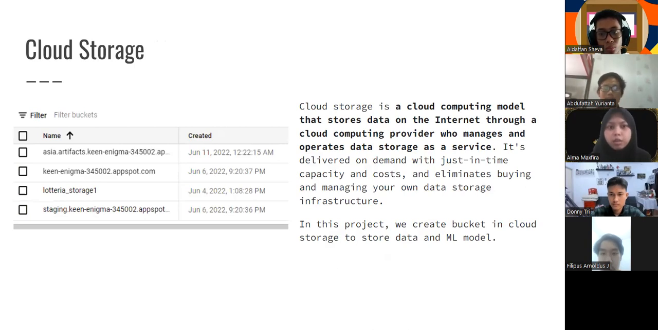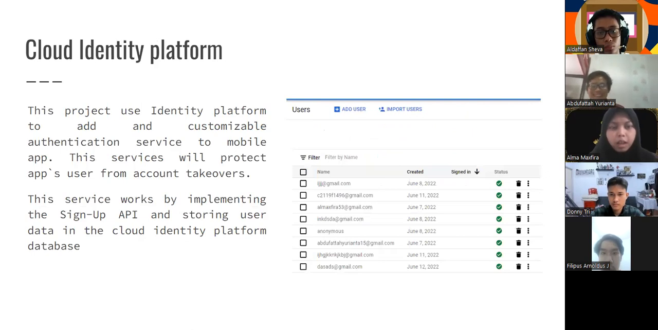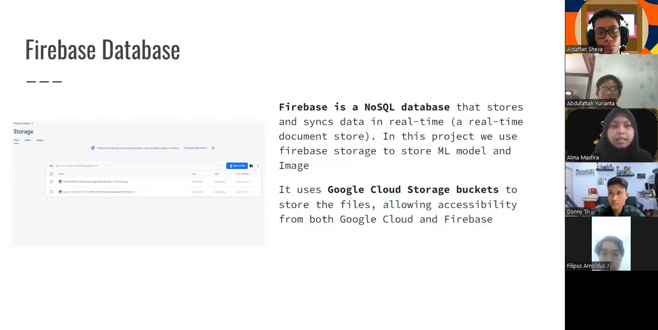The next resource that we use is Cloud Identity Platform. This project uses Identity Platform to add a customizable authentication service to the mobile app. This service will protect app users from account takeover. This service works by implementing the sign-up API and storing user data in the Cloud Identity Platform database. And the last resource that we use is the Firebase database. It uses a Google Cloud Storage bucket to store the files, allowing accessibility from both Google Cloud and Firebase.